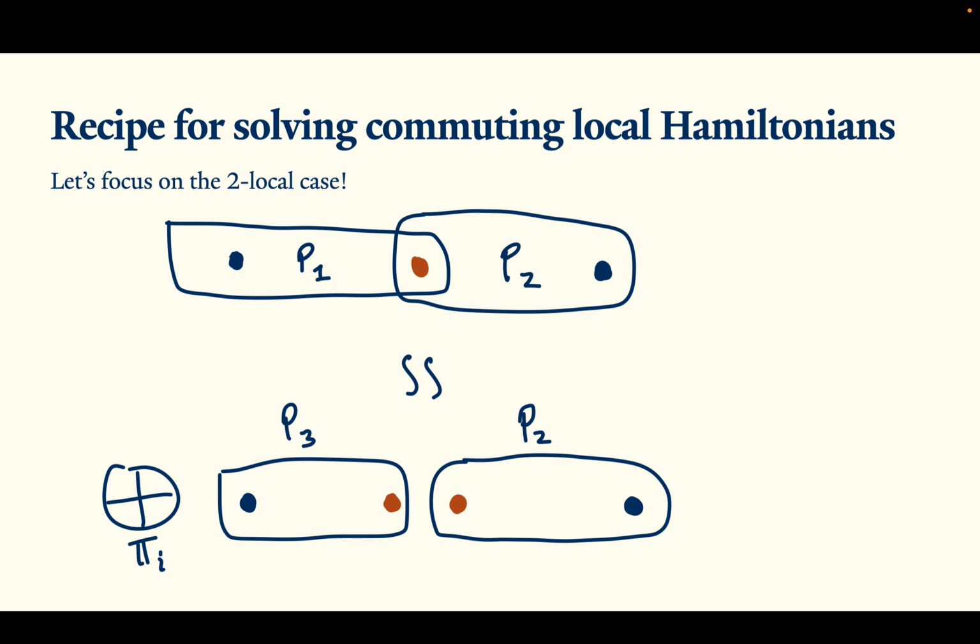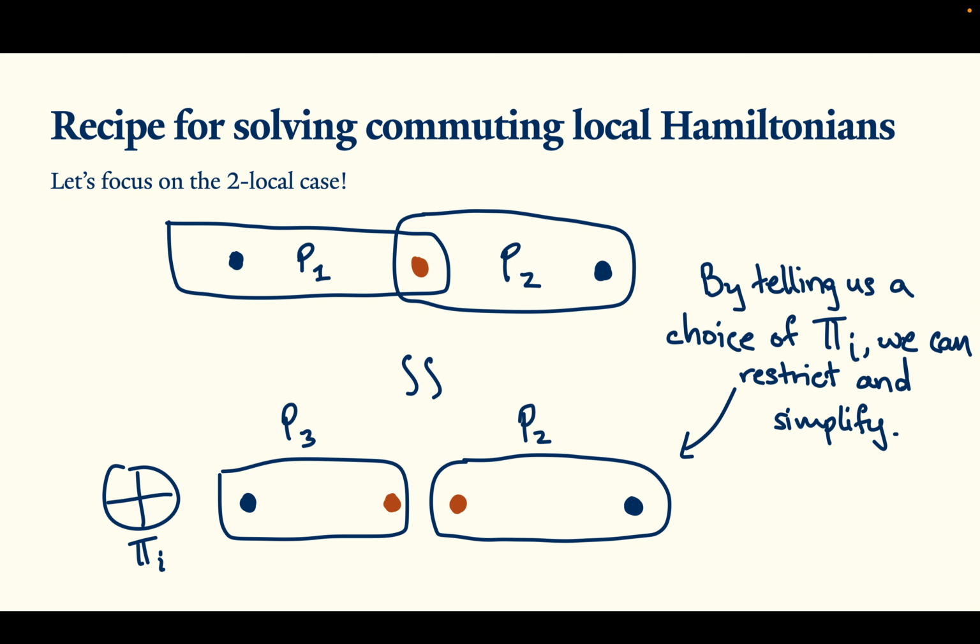That should be P1 there, not P3, sorry. Within each of the blocks, that middle qudit looks like a pair of qudits, and the two projectors don't touch. So by telling us a choice of pi_i where the ground state is going to live, we can just focus on that one block of the block diagonalization, and within that block we have basically removed one edge in the interaction graph. So we've split one of these qudits and removed an interaction between a pair of terms.